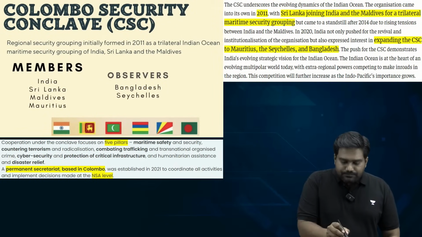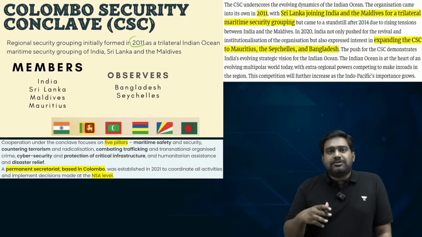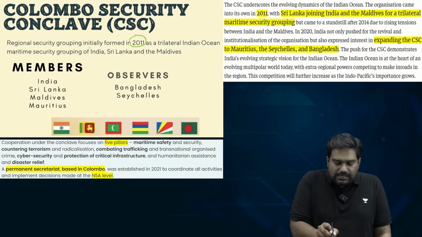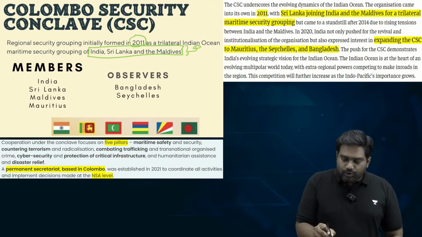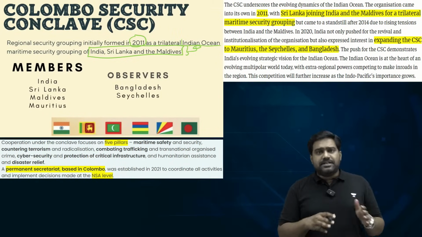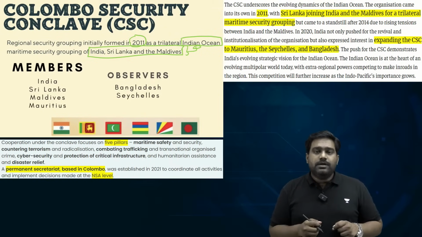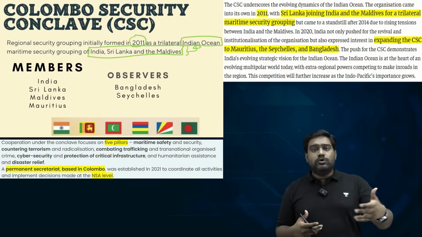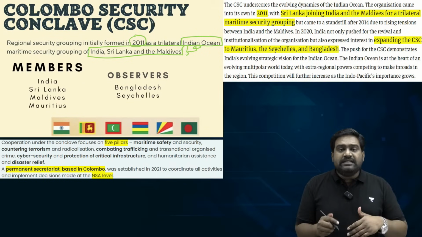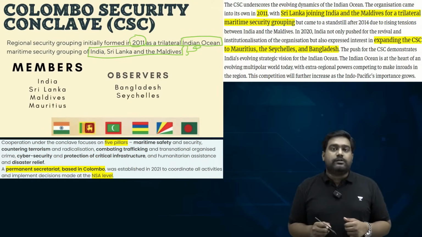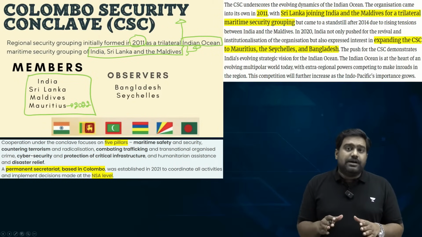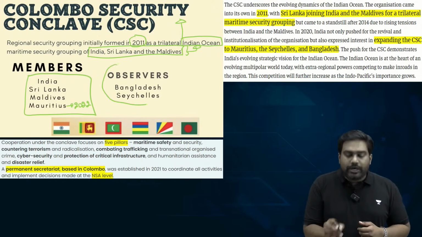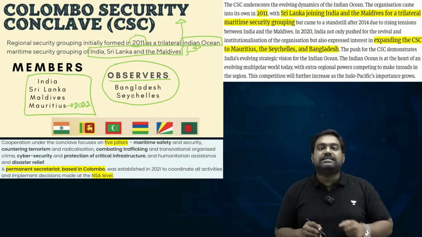See, in 2011, India established a trilateral maritime security initiative with Sri Lanka and Maldives to cooperate with regard to defense and security matters in the Indian Ocean. India worked with Sri Lanka and Maldives, and we formed a trilateral maritime security initiative. India always wanted to expand the initiative and include Mauritius as well. So in 2020, this was transformed into the Colombo Security Conclave, and in 2022, Mauritius joined the group as the 4th member. In the same year, Bangladesh and Seychelles also joined the Colombo Security Conclave, but as observer states.